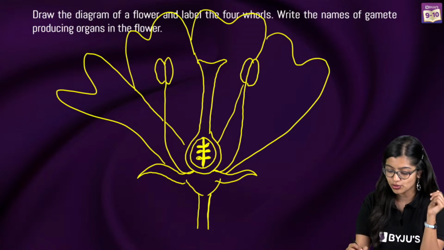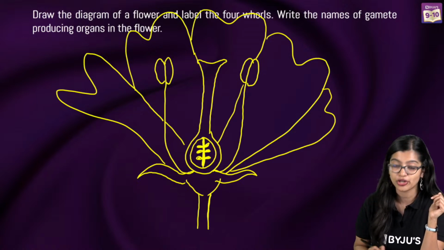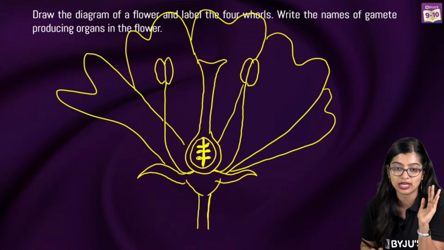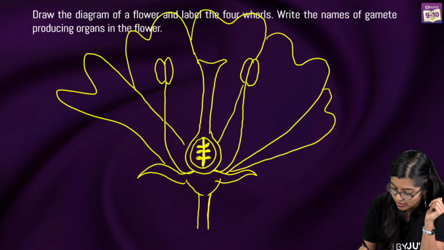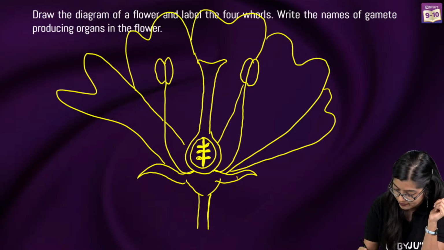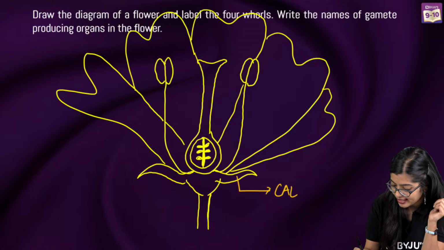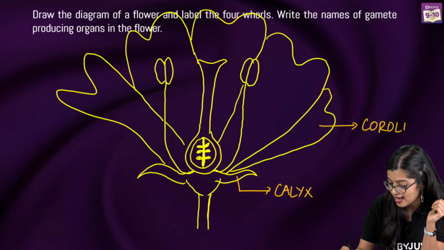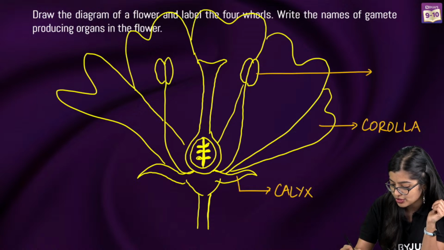Now they've just asked you to label the 4 whorls, right? All you need to do is label the 4 whorls. I'll use another color for labeling. This right here is the calyx. Then you need to label the corolla. Then this part, which is the androecium.